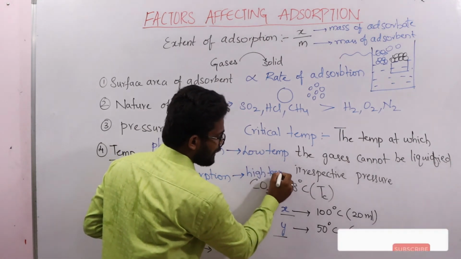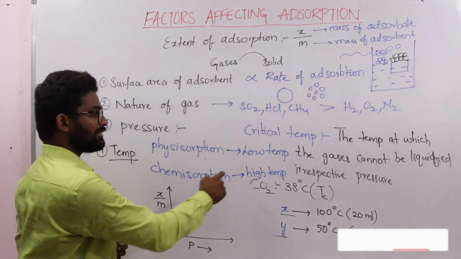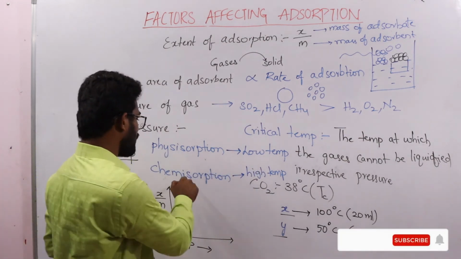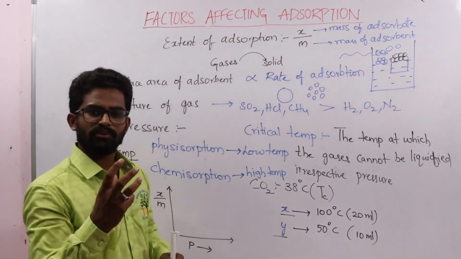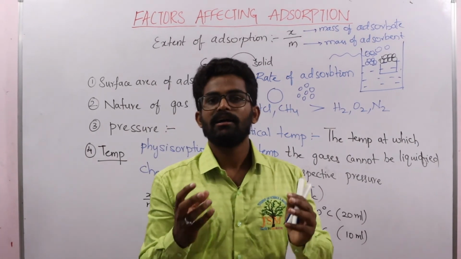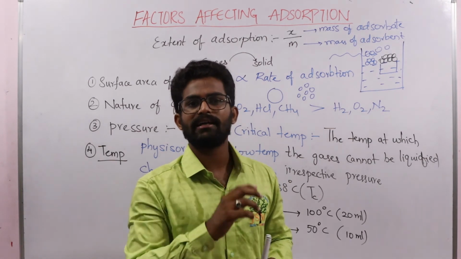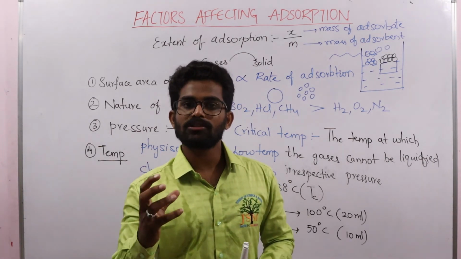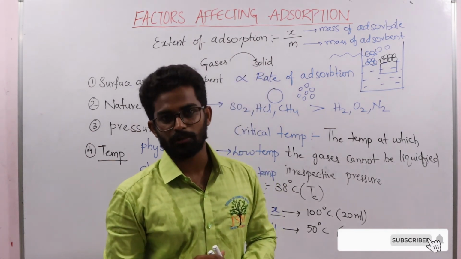In some cases, if the starting process is physisorption, as we increase the temperature, physisorption changes into chemisorption.